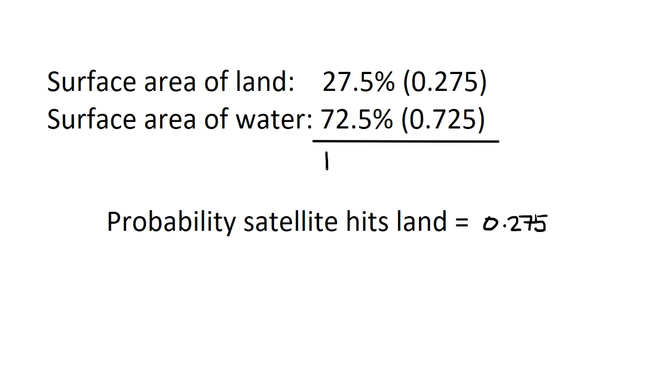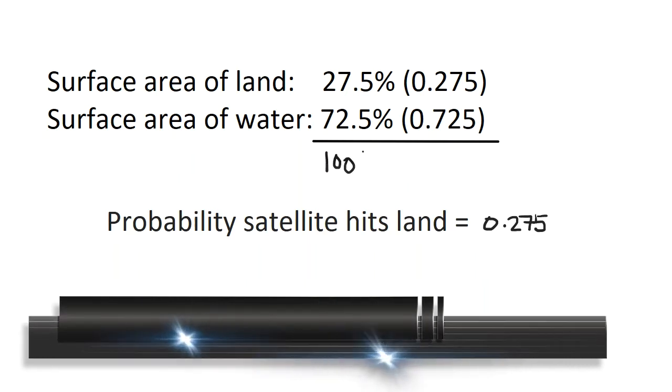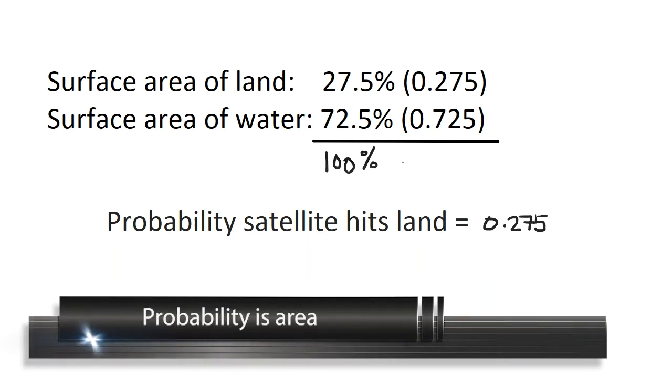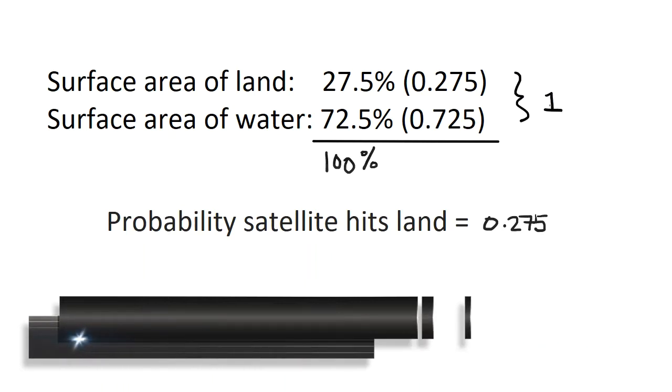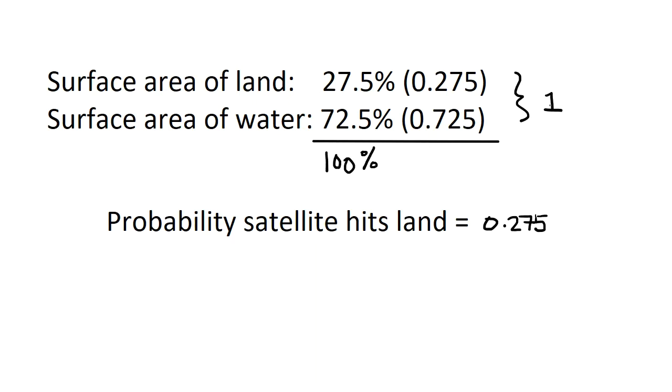Notice if we add up the surface area of the land and the surface area of the water or the ocean, it's 100%. And if we add up the decimals, of course, that's 1. So all of the area of the Earth adds up to 1 or 100%.